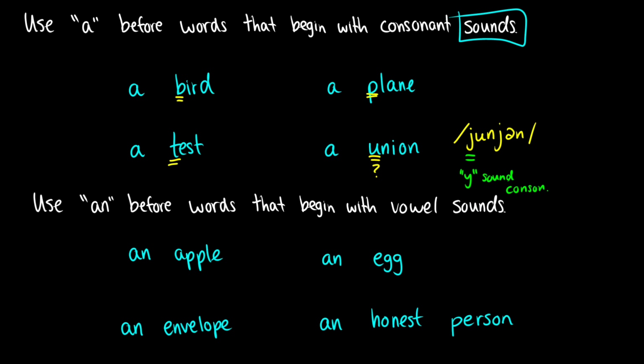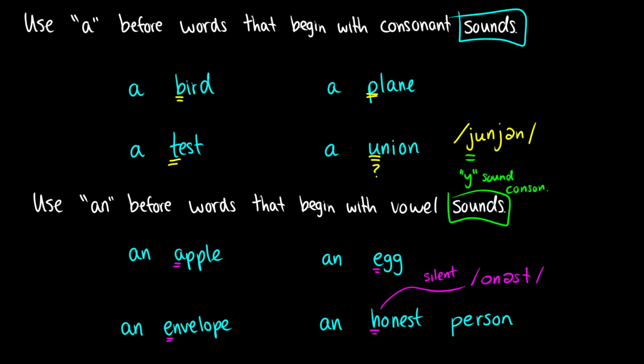We use an or un before words that begin with vowel sounds. So here's some examples here. We have an apple, an egg, an envelope. But here's this other case: an honest person. Why do we say an honest person? Well, first of all, we can say the H is silent. So when we transcribe this, we get something like /ɑnəst/.